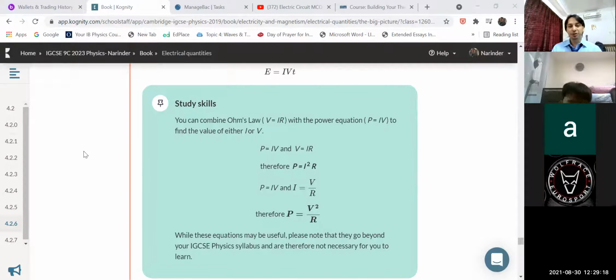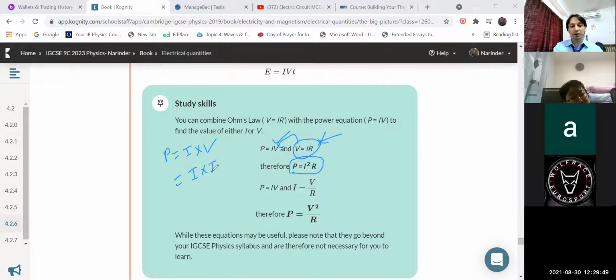And what are these equations, children? The equation number 1 you find here, P equal to IV. Yes, we already discussed. V equal to IR from Ohm's law. We are also aware of this equation. Therefore, this means we have another equation, P is equal to I square into R. How? Replace the value of V here. Let me write P equal to I into V. Put the value of V from Ohm's law, this equation, V is equal to IR.